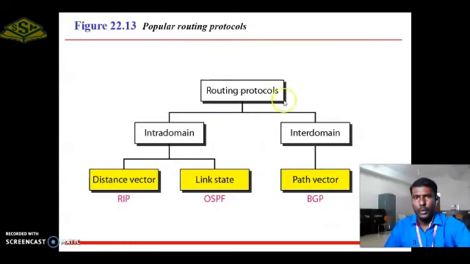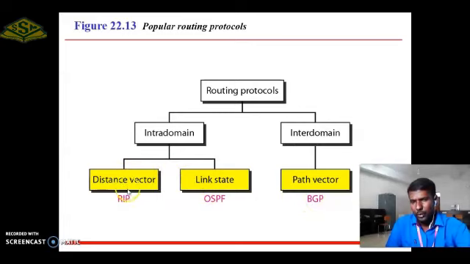Next, popular routing protocols. Routing protocols are classified into two types: intra-domain and inter-domain. We have already discussed intra-domain routing protocols. The intra-domain routing protocol is classified into two types: distance vector routing and link state routing. The example for distance vector routing is RIP, Routing Information Protocol. OSPF is the Open Shortest Path First routing protocol. The example for path vector protocol is Border Gateway Protocol.